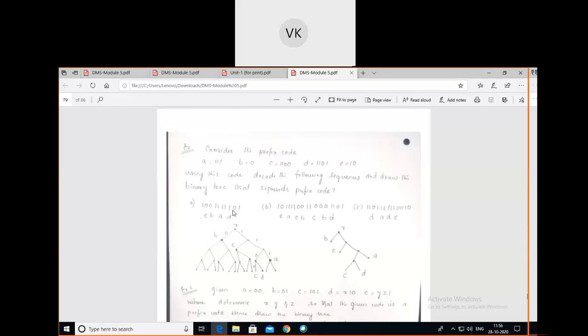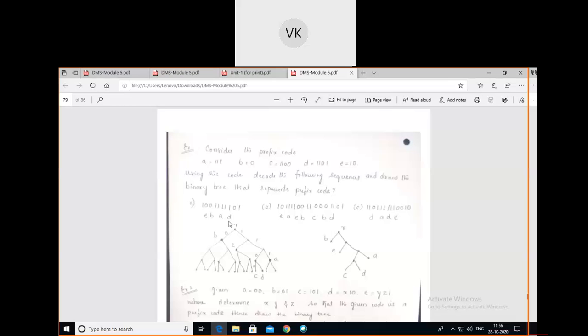Then double one zero, no double one zero. Yes, after that double one zero one is there, so double one zero one is held by the symbol D. So I have written D. For this sequence of binary numbers, the decoded message will be EBAD.